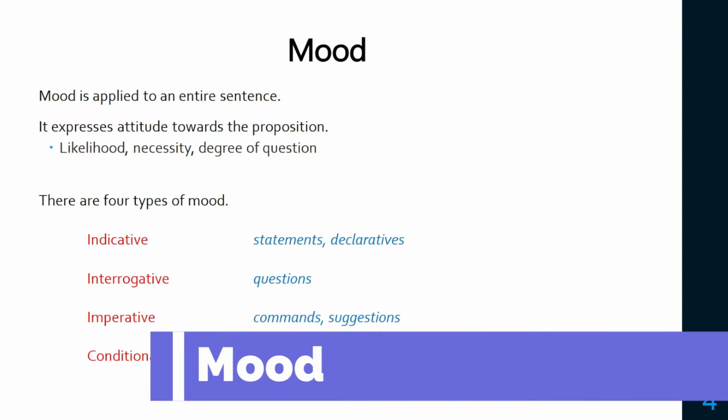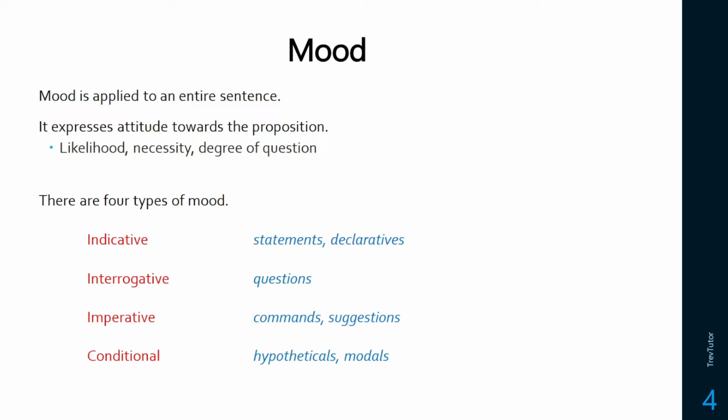Mood is something that isn't applied to an entire sentence, and it expresses a lot of different things depending on the language. So likelihood, necessity, degree. You might even think of it as like hearsay. Is it a fact? Is it evidential? In English, we have four different types of moods. We have indicative, interrogative, imperative, and conditional. So let's take a look at these.